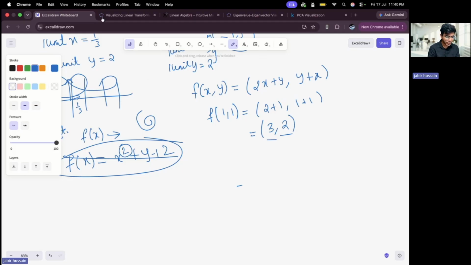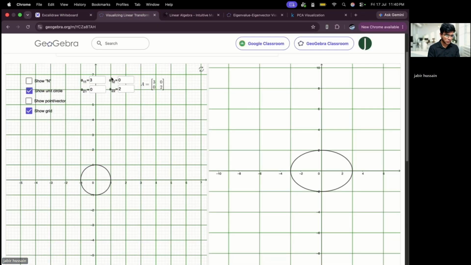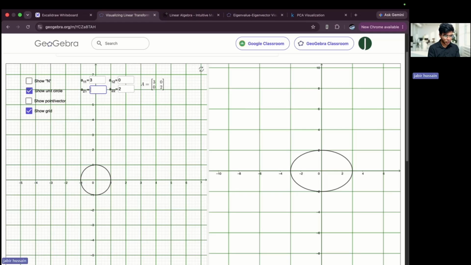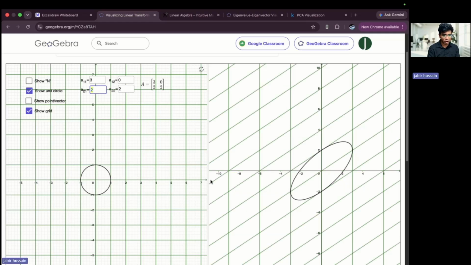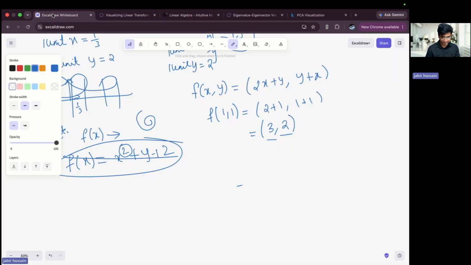If I diminish the space, let's say my space is 3 comma 2. Let's see what happens. You can see that my x cap is somewhere here, and this is my y cap. What happened here is that my I cap is a vector, right? And that vector has become V.